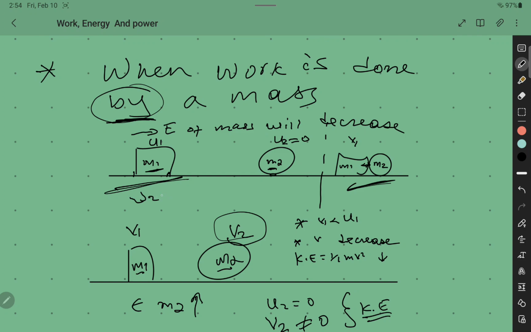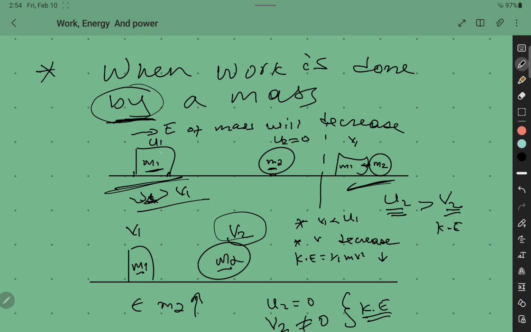For the first mass, the initial velocity is greater than the final one. For the circular mass, mass 2, the velocity changes from U2 to V2, so mass 2 increases its velocity and increases its kinetic energy too.